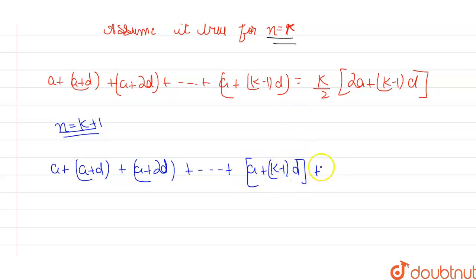With the summation of the last term, which is a plus kd, I have left with, right? So this becomes equal to my RHS side, which is what?